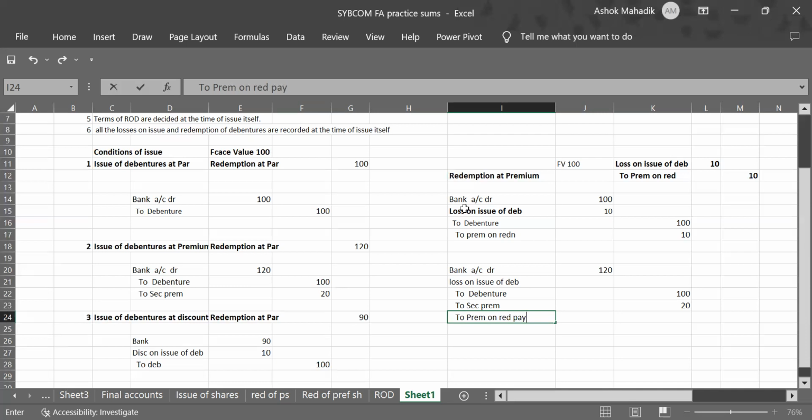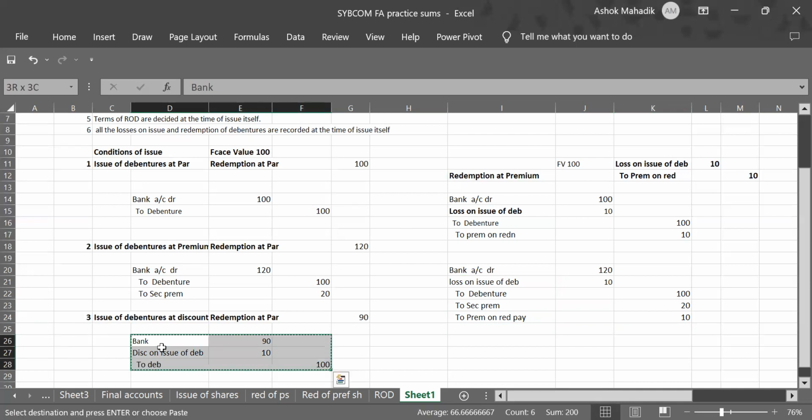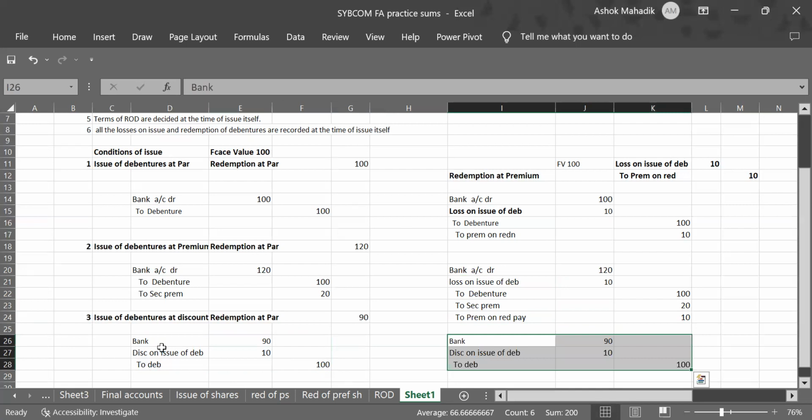How much premium we are paying? 10. So that's a loss, therefore debit, and it is still payable, so credit. Clear? Now third option, issue of debentures at discount but repayable at premium. So this entry remains same. The only thing is that we have to incorporate the effect of loss and amount payable to debenture, right?